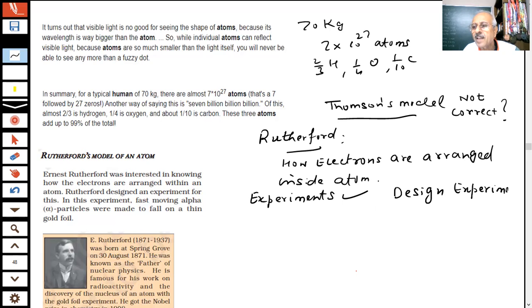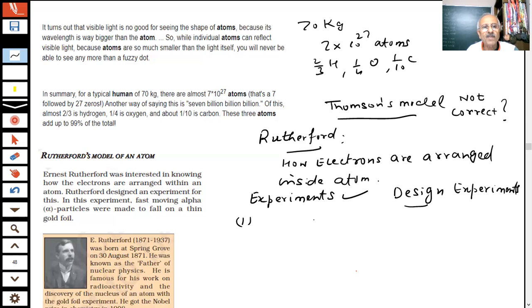How do I design the experiments? I cannot design the experiment alone, students. They take the help of engineers and so many other people in designing the experiments. So Rutherford designed an experiment, and we will be showing you the diagram of the apparatus which was designed by Rutherford.